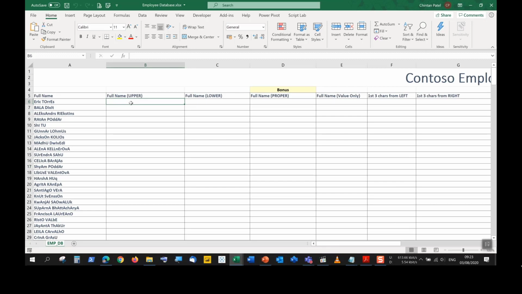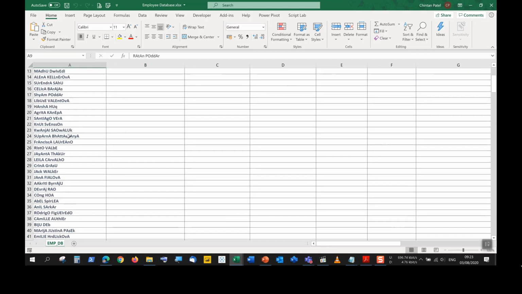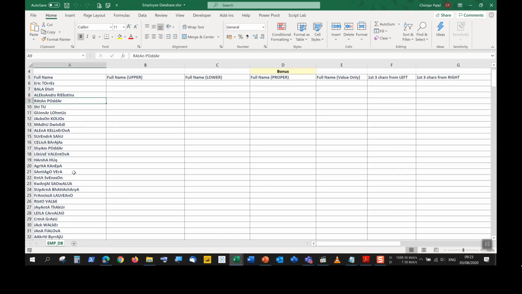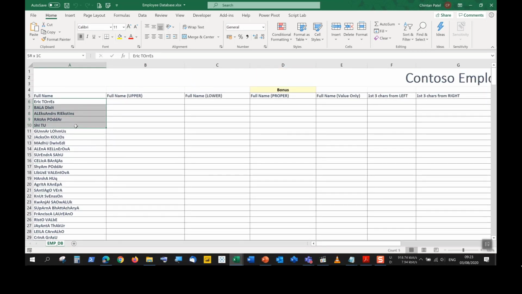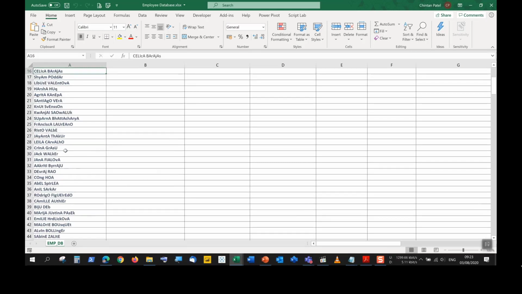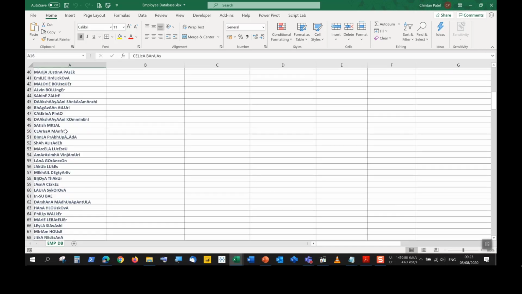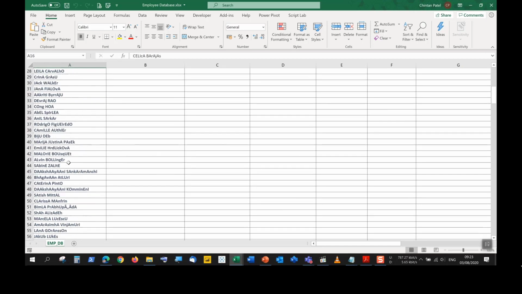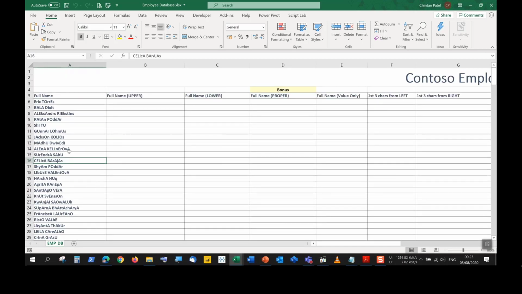So what do we have here in this employee database? We see that these names on the left-hand side, or column A, have been typed out using mixed casing. So they could either have been typed out or they came from another system like that, and they look really bad. We can't be working with such names over here.